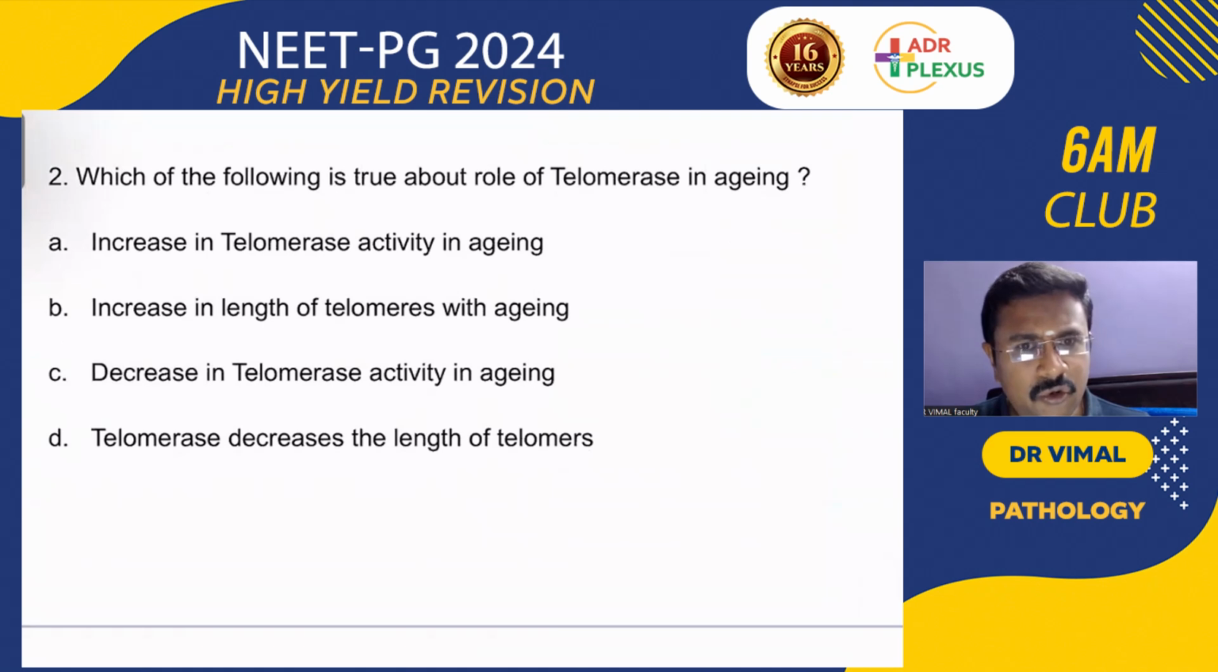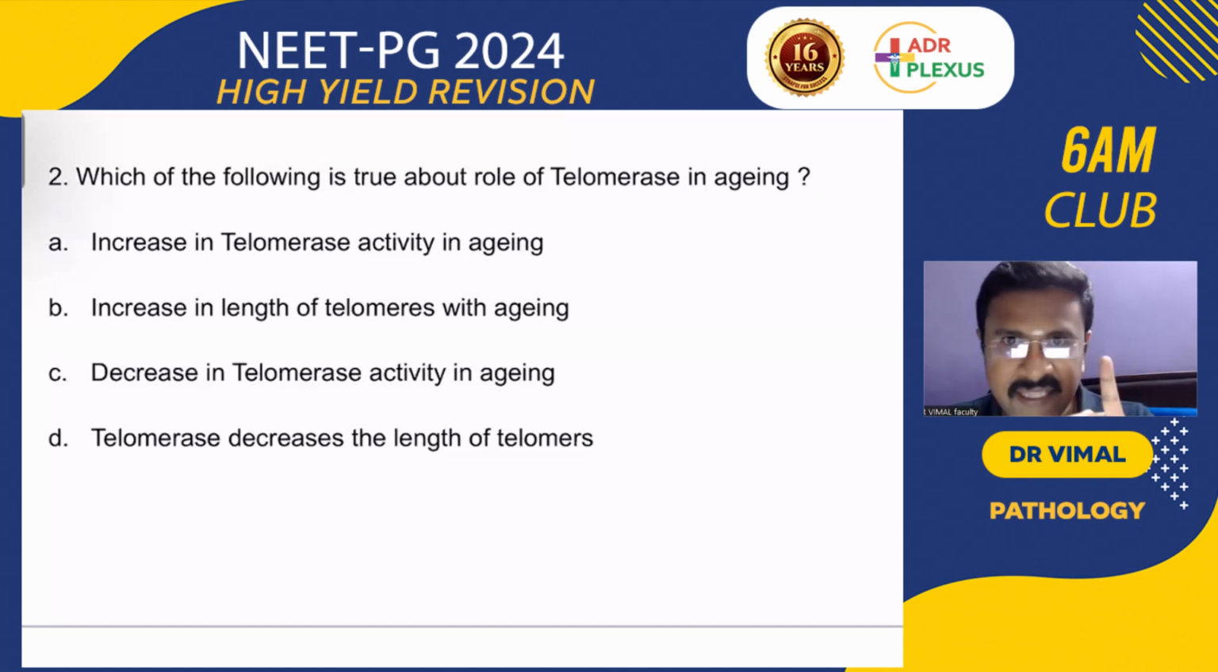Which of the following is true about the role of telomerase in aging? Yes. Very good. What are telomeres? Telomeres are short sequences of DNA present at the tip, the end of the chromosomes. So with every cell division, telomere length shortens. When the telomeres are totally lost from the chromosome, the cell stops its division.